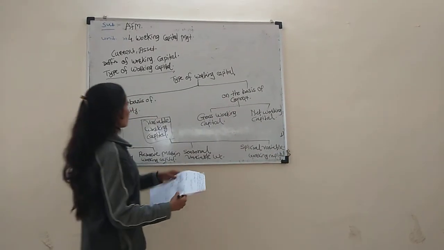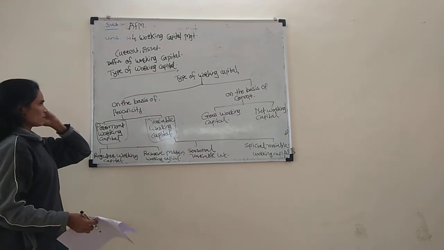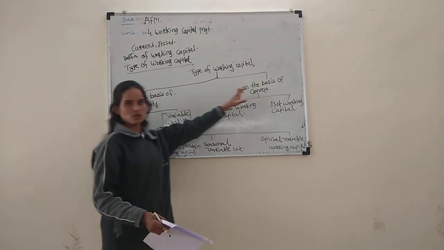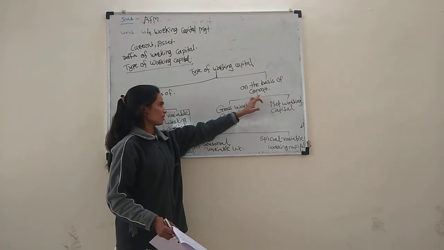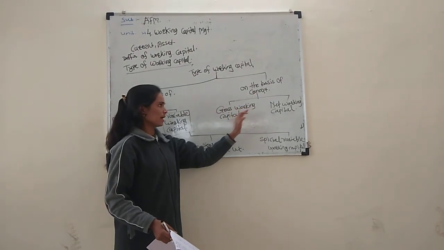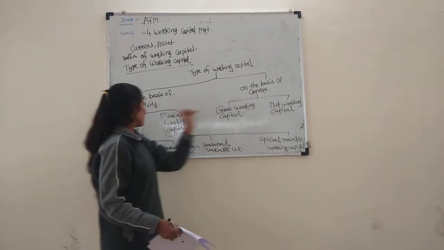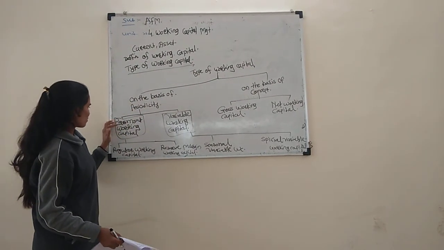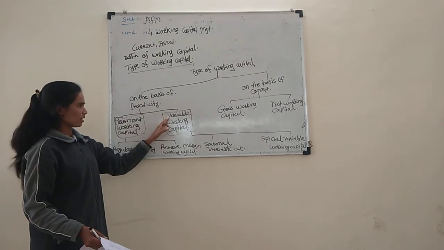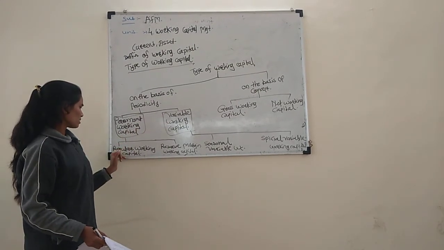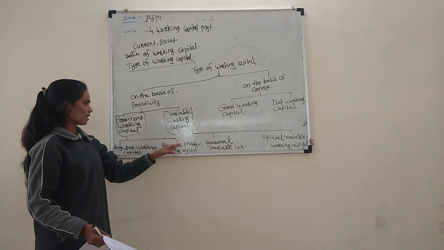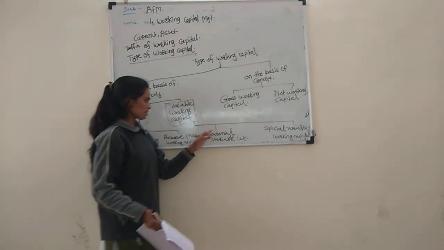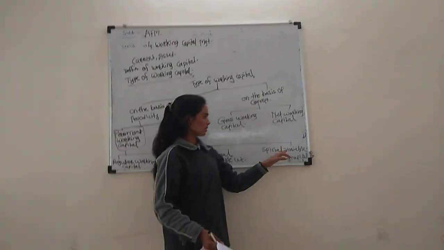This is the types of working capital. The main types are on the basis of periodicity and on the basis of concept. On the basis of concept, gross working capital and net working capital. On the basis of periodicity, permanent working capital and variable working capital. Permanent has regular and reserve margin working capital, and variable has seasonal and special working capital.